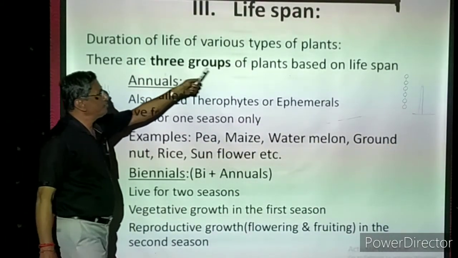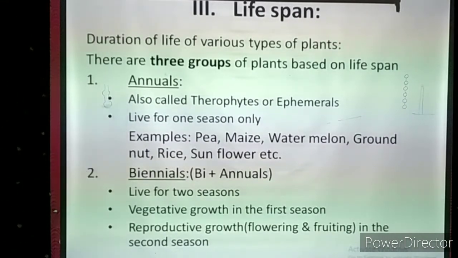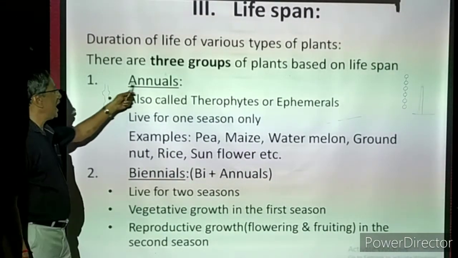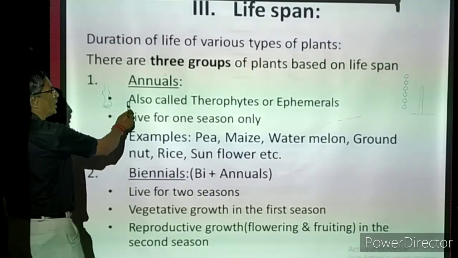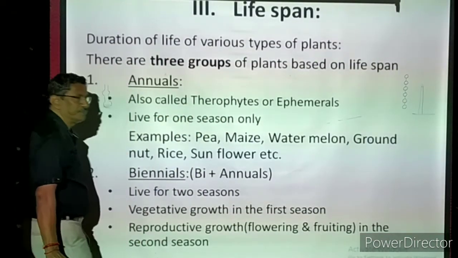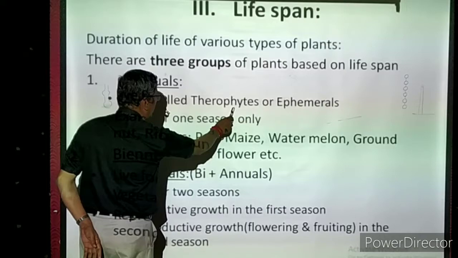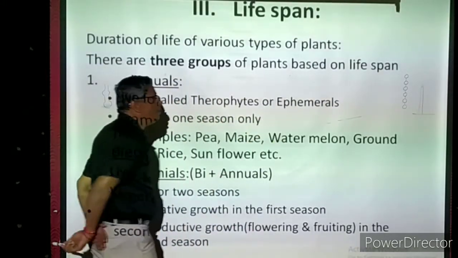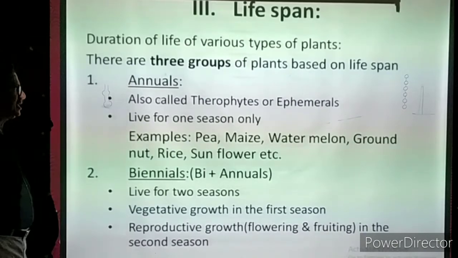There are three groups of plants based on the lifespan. Already we have studied that, but we are going to study it in a little more detail. Annuals, also called therophytes. Thero, but we have to call them therophytes. Phytes means plants. Therophytes or ephemerals, spelled EPHE, ephemerals.